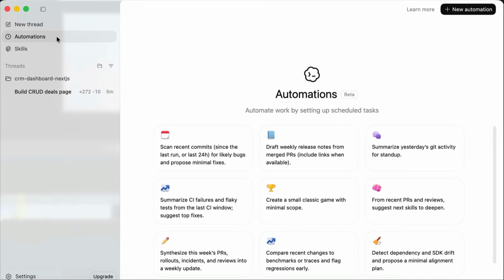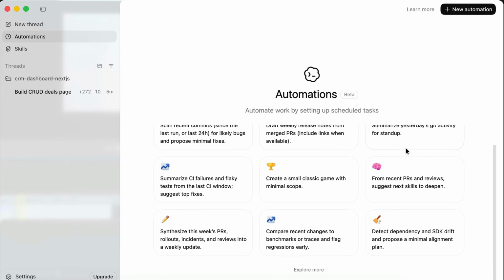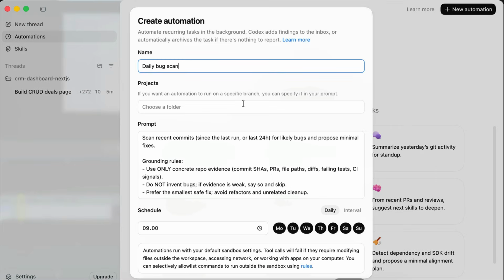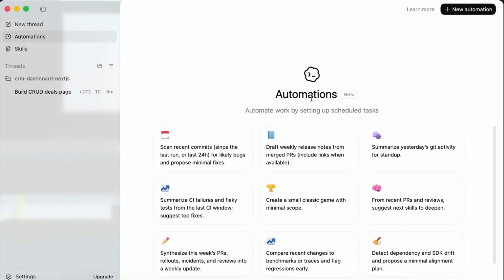This is actually a new feature exclusive to Codex. Basically, the automation feature enables you to run a specific prompt at a specific schedule. Under the hood, this feature uses cron jobs to make it all possible. For example, let's select the first option here that will automatically scan recent comments. In this window, you can configure the automation, choose the project where you want to run the tasks, adjust the prompt here, and then set the schedule such as 9 AM every Monday, Wednesday, or every day as you need it. I will explore this more later, but there are many ideas already provided here. Feel free to check it out for yourself.